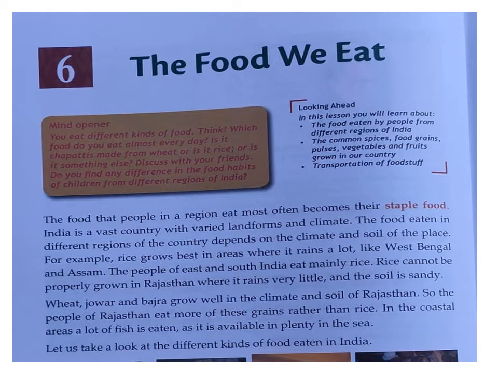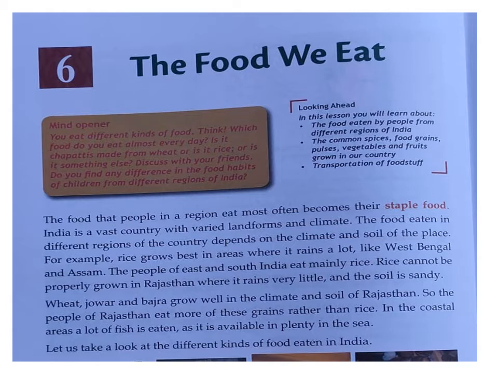Okay, now we will learn a little more about the food. The food that people in a region eat most often becomes their staple food. The one term in this chapter, first of all, is staple food. A staple food is a kind of food which is eaten by the people of that particular area and mostly used in their diet. The people who are living in the coastal area, means near the sea, prefer to eat fish and rice. Got it? Fish and rice is the staple food of the people who are living near the coastal area.